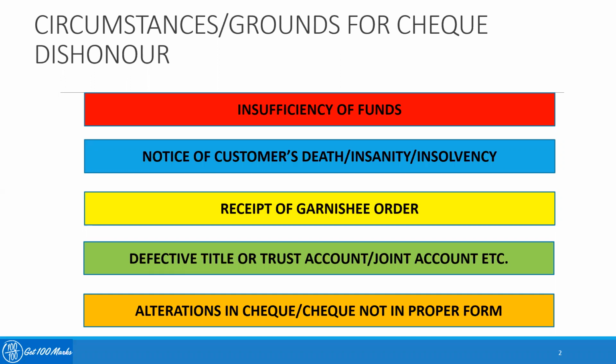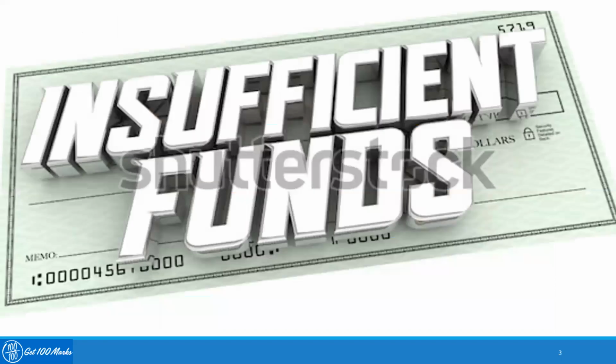First one is a case of insufficiency of funds. Second point is notice of customer's death, insanity, or insolvency. The third case is of receipt of a garnishee order. Next one, defective title or trust account or a joint account. Last point, alterations in check or check not in proper form.